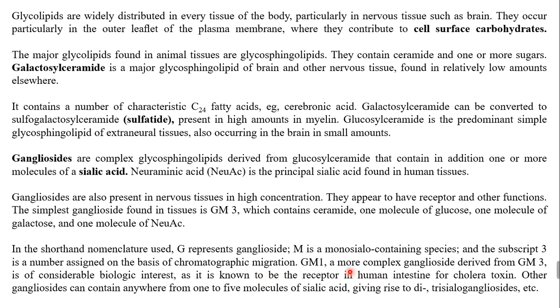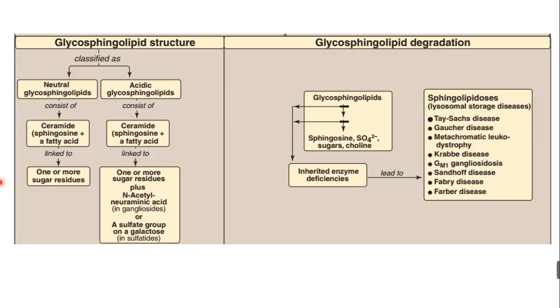GM1, a more complex ganglioside derived from GM3, is of considerable biological interest. Its major function is that it is known to be a receptor in the human intestine for cholera toxin. Only because of this, the cholera toxin binds to it and creates a lot of complications. Other gangliosides can contain anywhere from 1 to 5 molecules of sialic acid, giving rise to di-, tri-, and polysialogangliosides. This is the main thing related to glycolipids, and this is the overall structure.